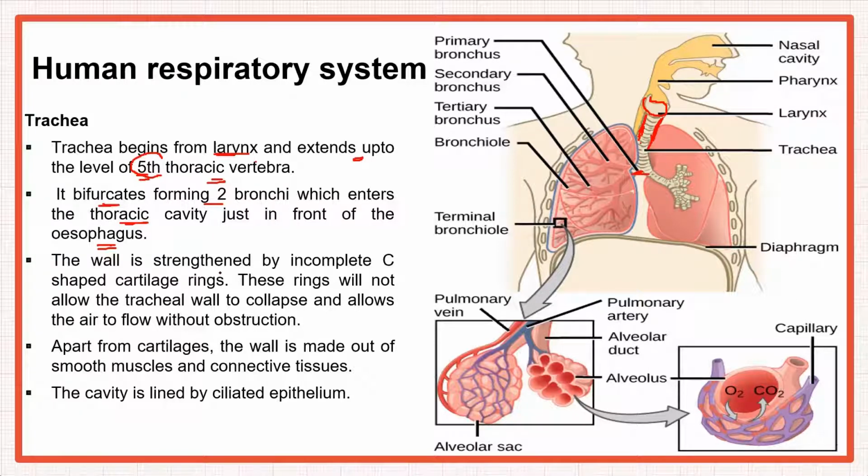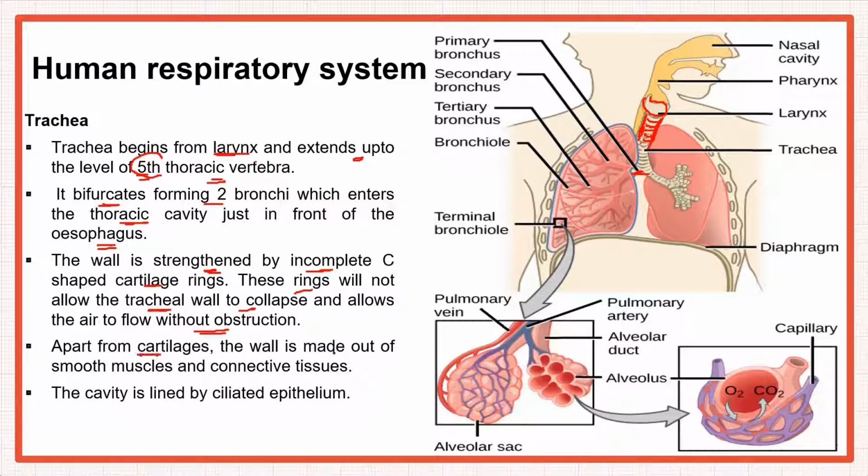The wall is strengthened by incomplete C-shaped cartilage rings. If you look at the front wall of the trachea, these rings are the cartilage rings, and they are incomplete. You see the ring structure in the front, but at the back the rings are not complete. These incomplete C-shaped rings are around 15 to 20 in number. They do not allow the tracheal walls to collapse and allow the air to flow in without obstruction.